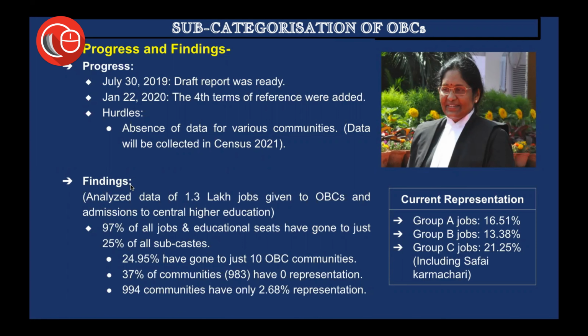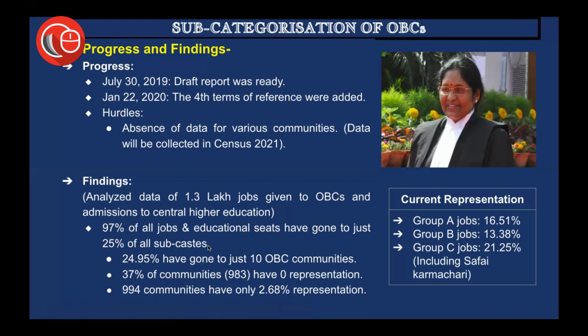And if we talk about the other findings, it analyzed the data of 1.3 lakh jobs given to OBCs and admissions to the central higher education, and the results that came out were really surprising. So 97% of all the jobs and educational seats have gone to just 25% of all subcastes.